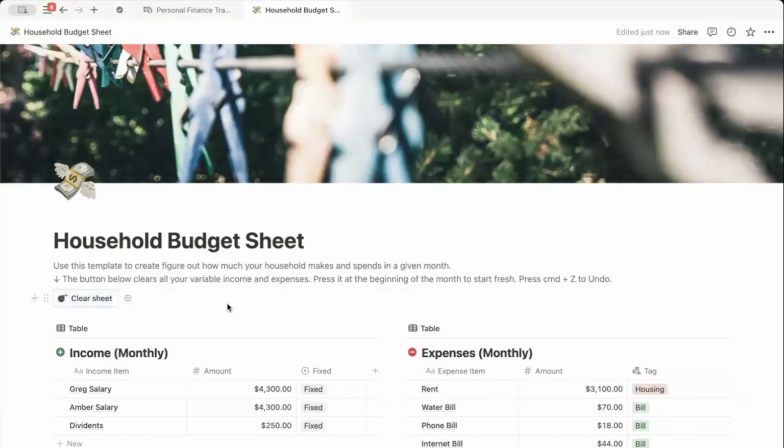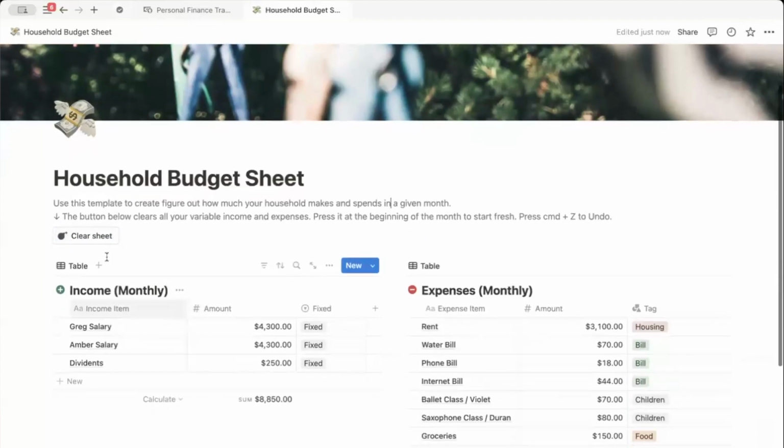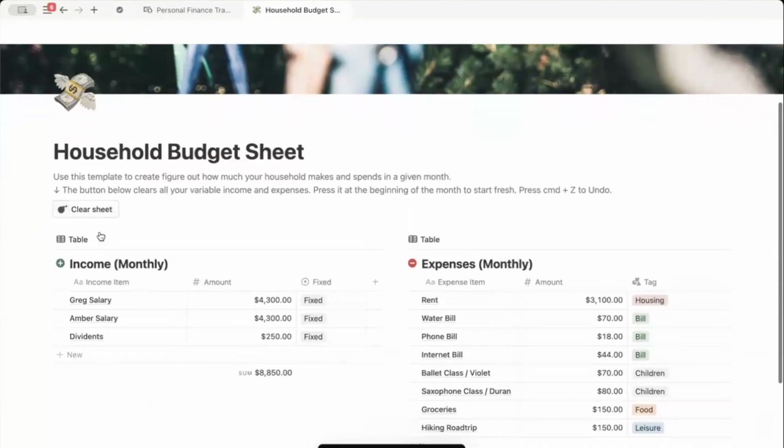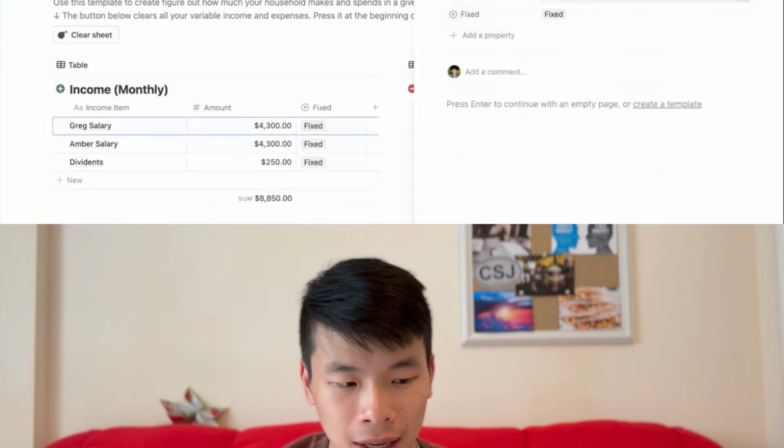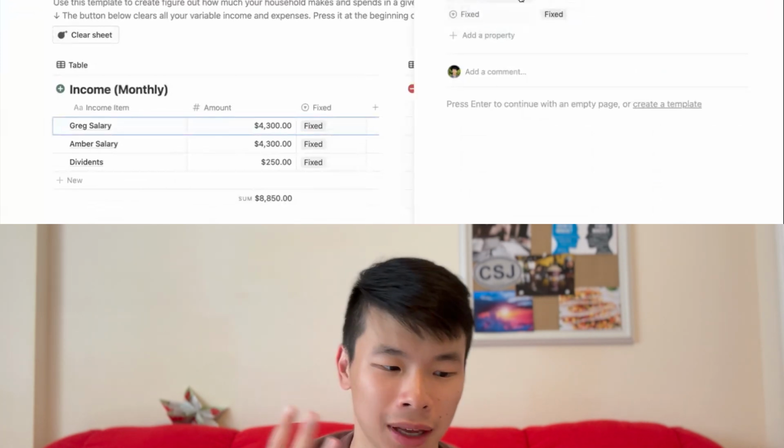All right, let's move on to the second template we want to review, which is titled Household Budget Sheet. As we can see, once again, going from up to down, first is a button that allows us to clear any variable income and expenses. Great touch. On the left, we have an income database depending on who might be contributing.